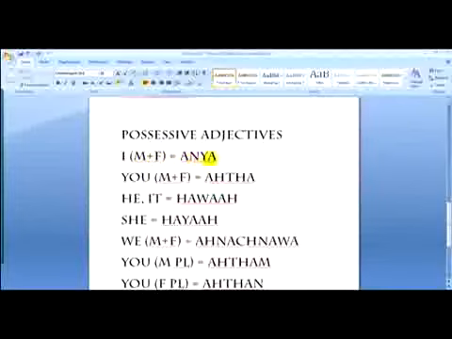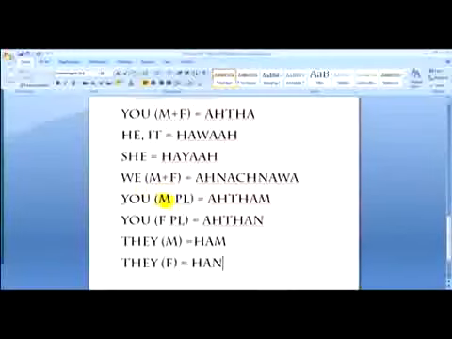I, male and female, is anya. You, male and female, is atha. He or it is hawa'a. She is haya'a. We, male and female, anachnawa. You, male plural, athum. You, female plural, athun. They, male, hum. They, female, hun. So those are your possessive adjectives.